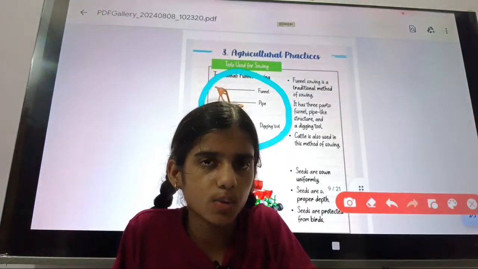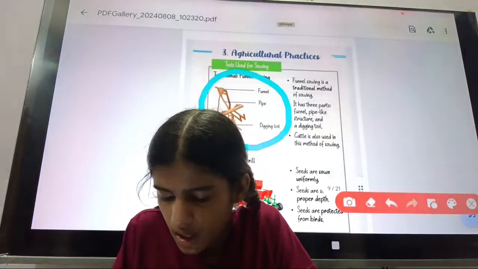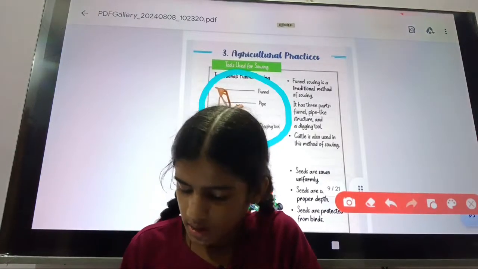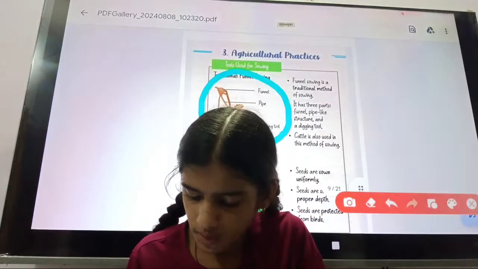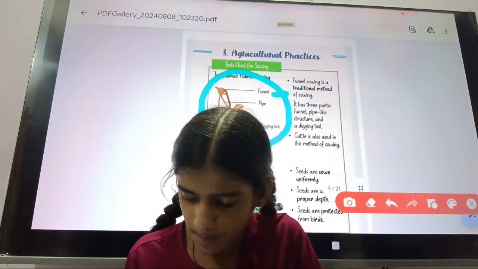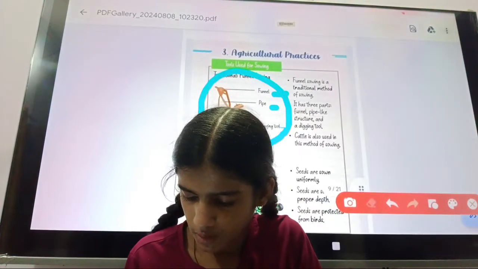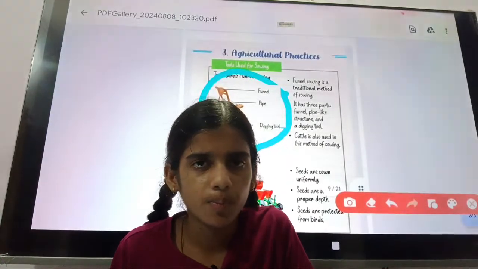This is a traditional tool that is used for sowing. In this funnel sowing, there are three parts. First will be the funnel, second will be the pipe, and third will be the digging tool.